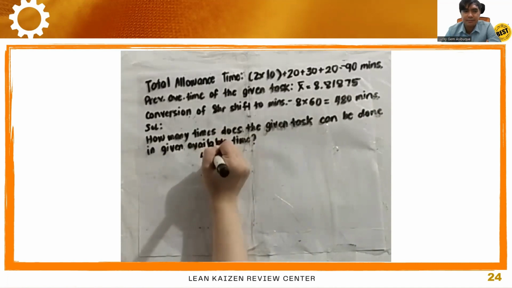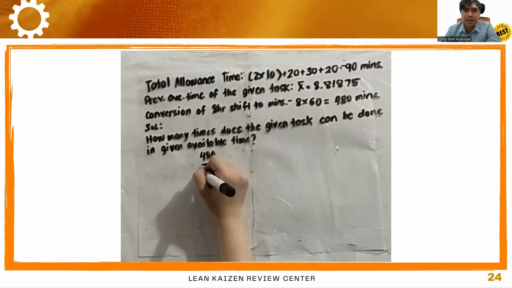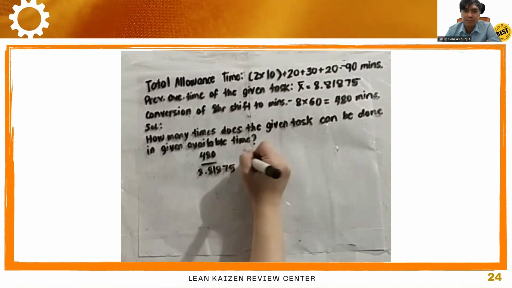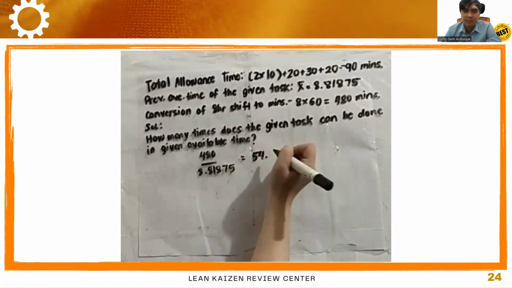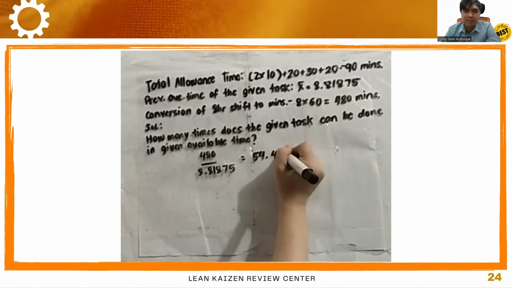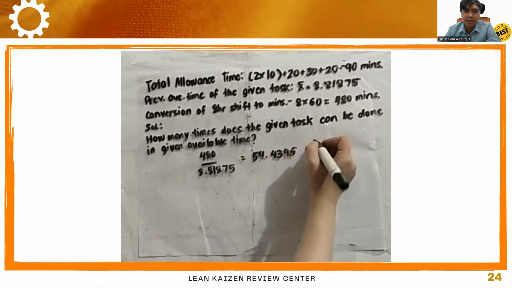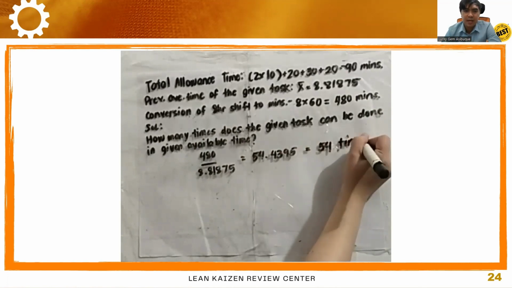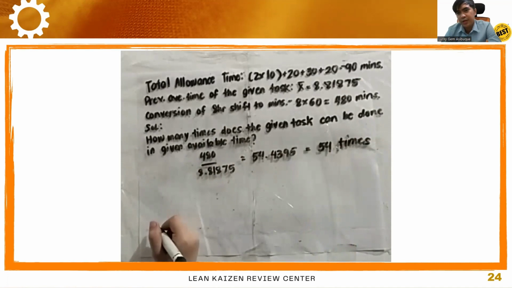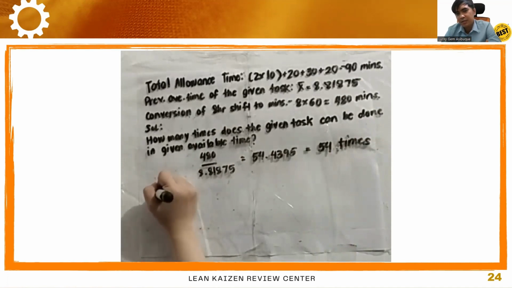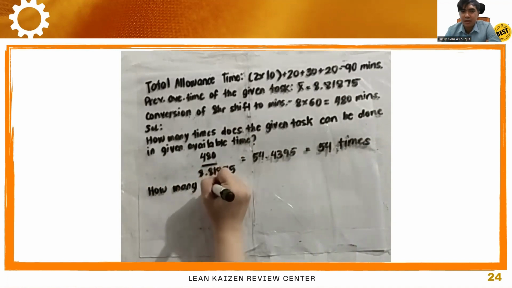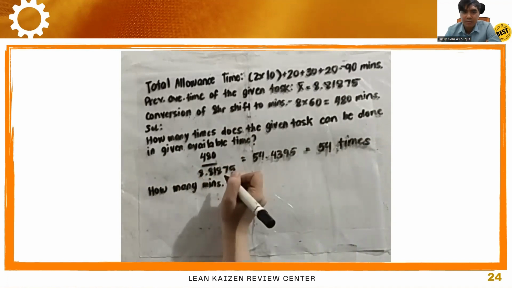How do we get that? So we divide 480 minutes by the average time of the task that we got from the previous problem, which is 8.81875. So that is 54.4395. So 54 times. Okay? So we ignore the decimal values because we are just getting the number of times that the task can be done. 54 times.